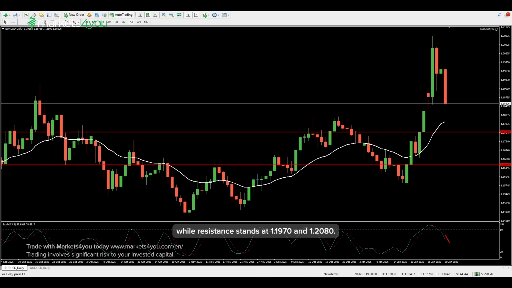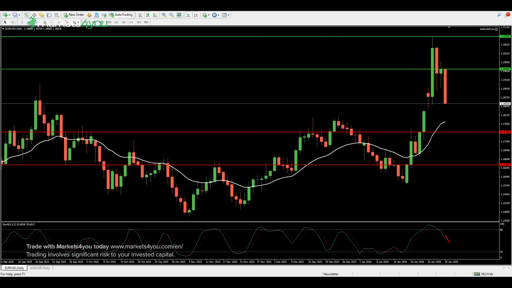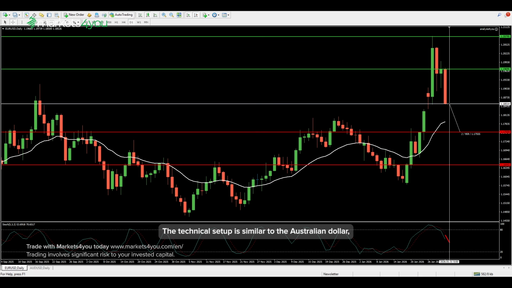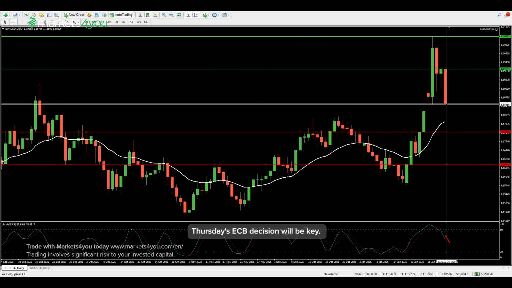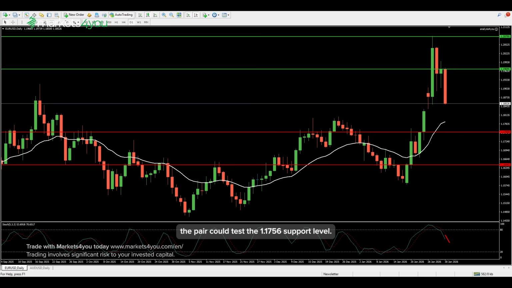Wednesday's Eurozone inflation data and Thursday's ECB interest rate decision will be crucial for this pair. The inflation figures are expected to show a year-over-year rate of 1.8%, down from 1.9%. The technical setup is similar to the Australian dollar, with price above the moving average but showing bearish momentum. Thursday's ECB decision will be key. If the ECB maintains a dovish stance and inflation continues to cool, the pair could test the 1.1756 support level.